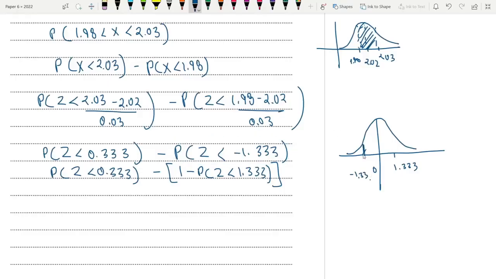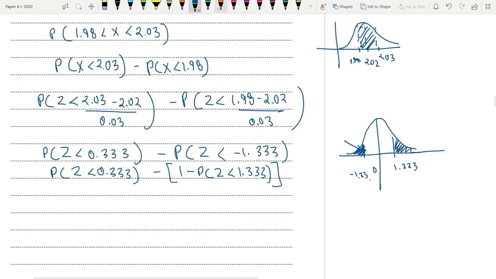What does that mean? We are basically looking at this section over here. But you can't do it for negative values. In the table, you are only given positive values. That is exactly why I'm going to convert this to a positive value. How though? Basically, according to symmetry, this shaded region over here is the same as this shaded region over here.